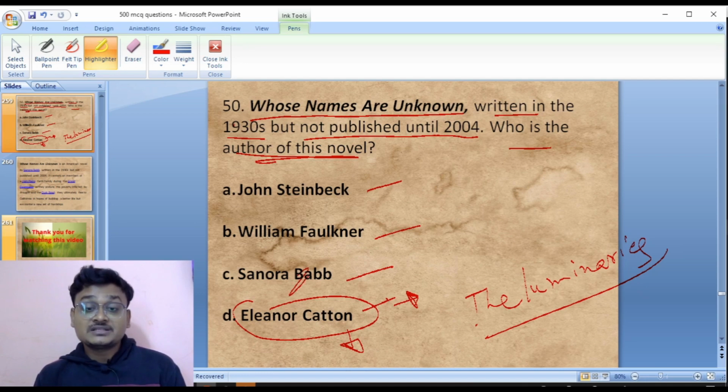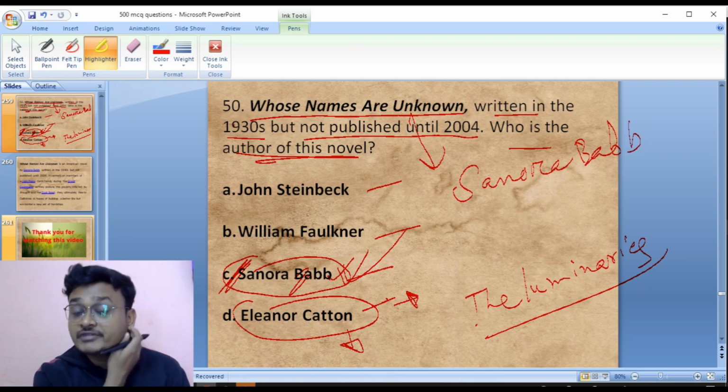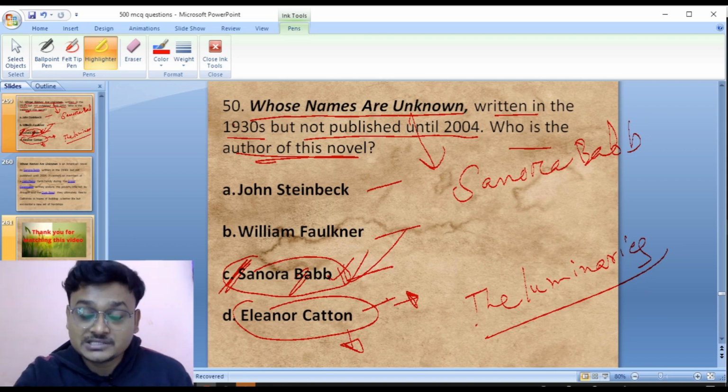So option C is the right answer here. Sanora Babb is the right answer. So Whose Names Are Unknown, written by whom? Sanora Babb. And here, Eleanor Catton is the second New Zealand writer to win the Booker Prize for her novel The Luminaries. Okay, and John Steinbeck has written The Grapes of Wrath. He has also been awarded the Nobel Prize, the famous American novelist.